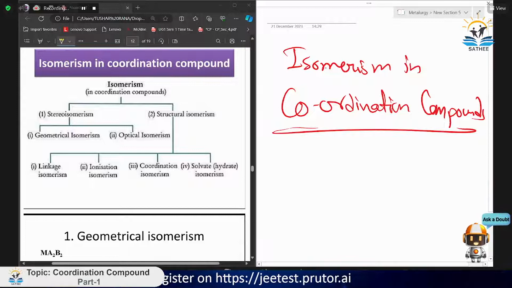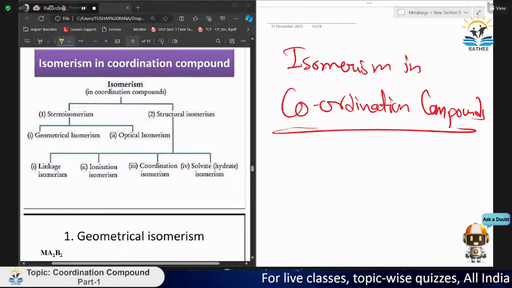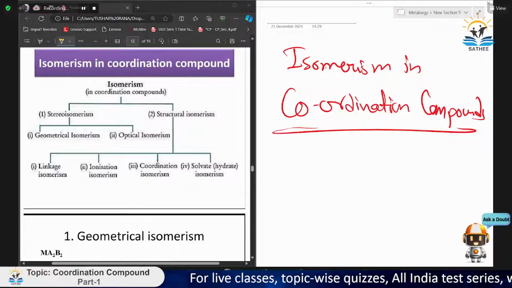So if we have been given a compound and it is asked to write the structure of that compound, then it is not true that it will form only one structure. There may be many structures formed from that compound, depending upon the orientation of the ligand, the number of donor atoms, and maybe some ambidentate ligands also.